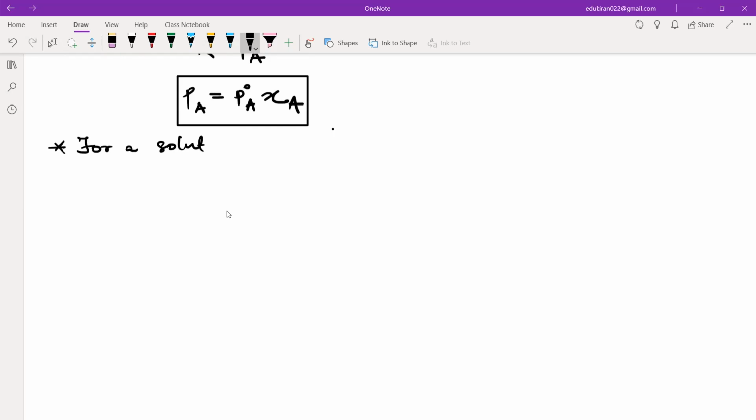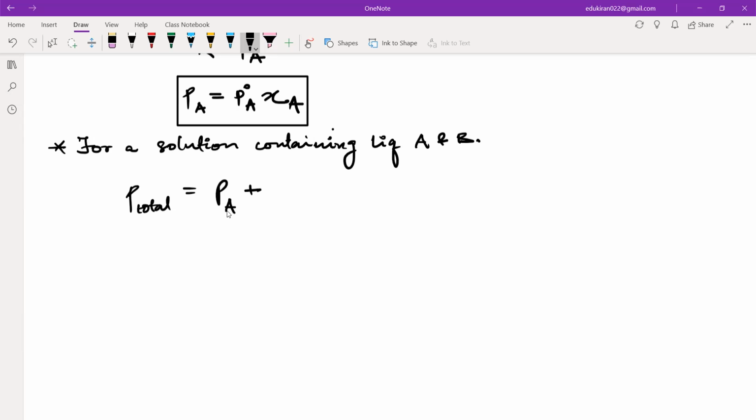For a solution containing liquid A and B, the total pressure is equal to the sum of the partial pressures of both, whatever the contribution of A and whatever the contribution of B. If I apply Raoult's law, then P total will be equal to P naught A chi A plus P naught B chi B.